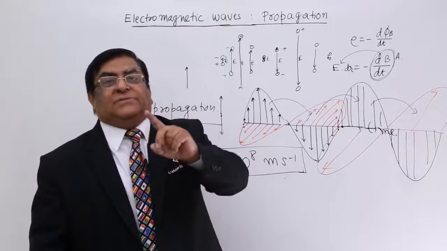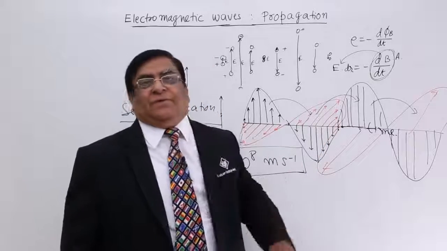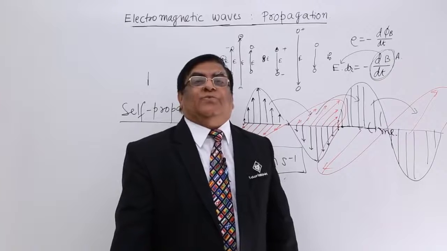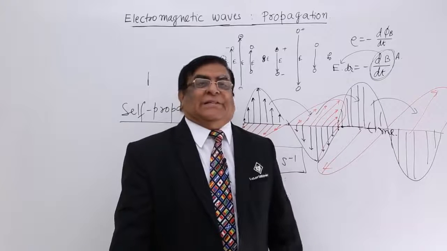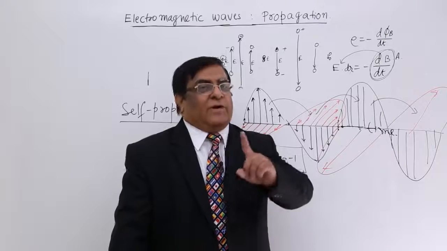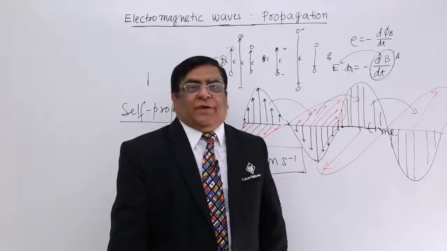Then they got the speed of the light in the lab. That speed was also this speed. Again, there was a thought that nothing else can move at a larger speed than this. So all this led to one conclusion, that light is an electromagnetic wave.